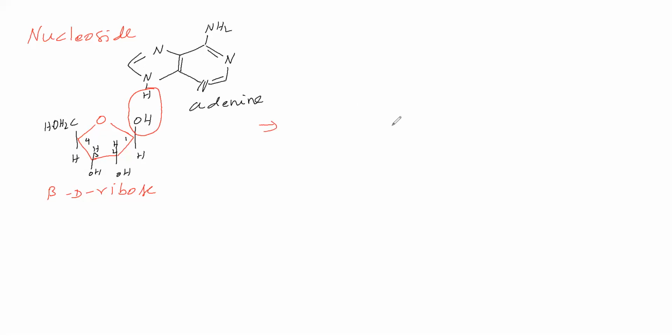So here the first carbon has H, the second carbon HOH, the third carbon HOH, the fourth carbon CH2OH. This is the beta D ribose sugar part.